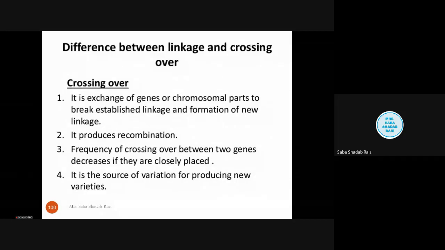Now crossing over is just the opposite. It is the exchange of genes or chromosomal parts to break established linkage and form new linkage. It produces recombination, meaning new types other than the parent; you will find new characters. The frequency of crossing over between two genes decreases if they are closely placed. It is the source of variation for producing new types of varieties.